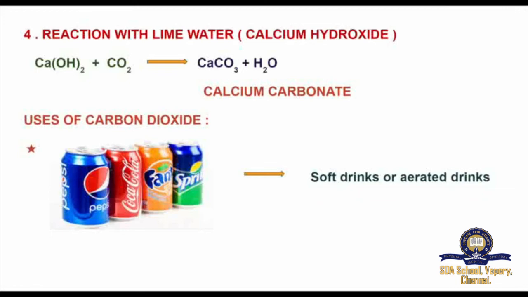That is calcium carbonate. When an excess amount of carbon dioxide is passed through lime water, it first turns milky and then the milkiness disappears due to the formation of soluble calcium hydrogen carbonate.